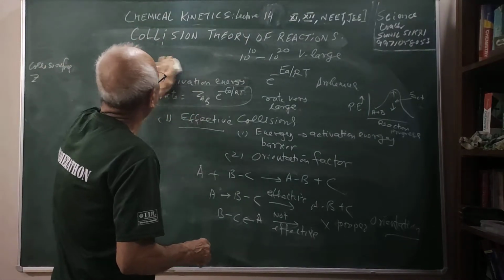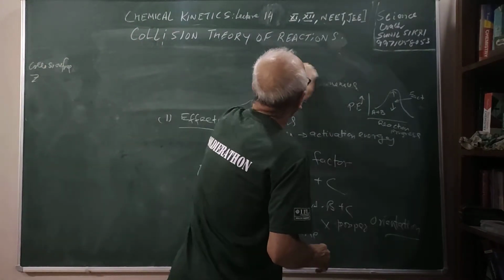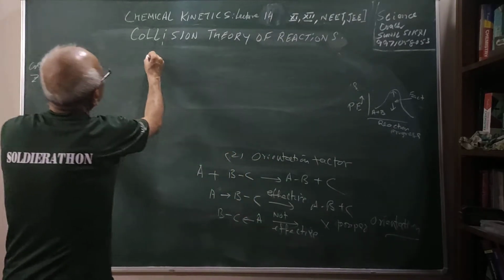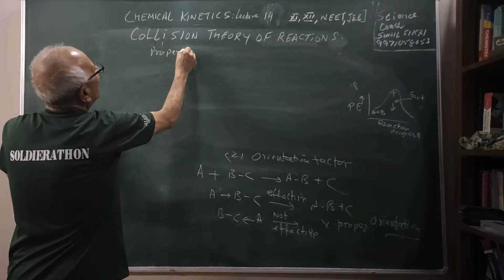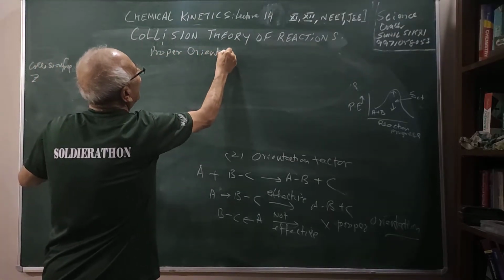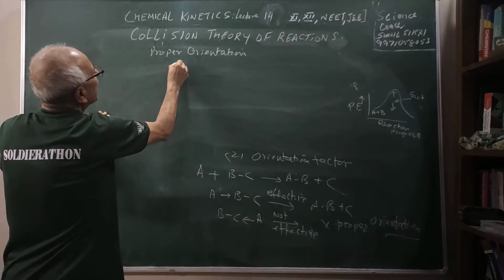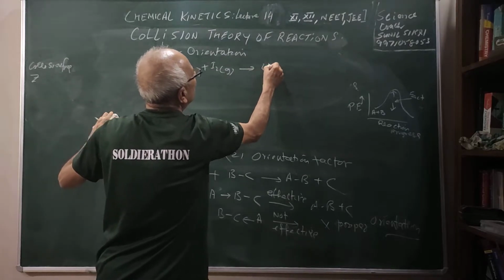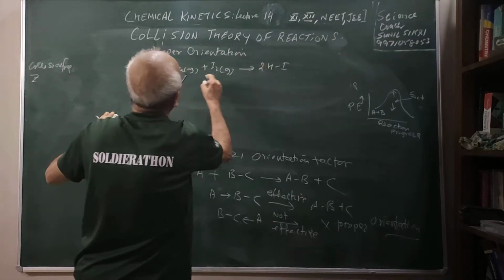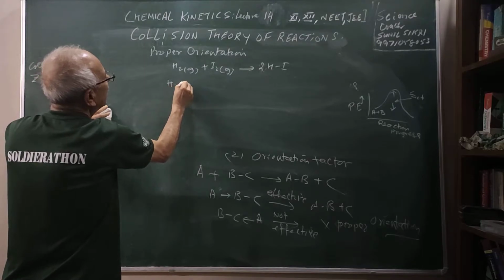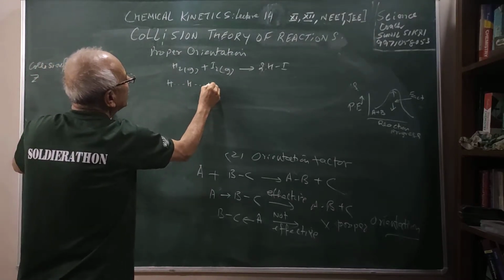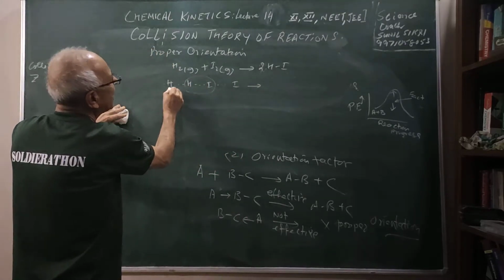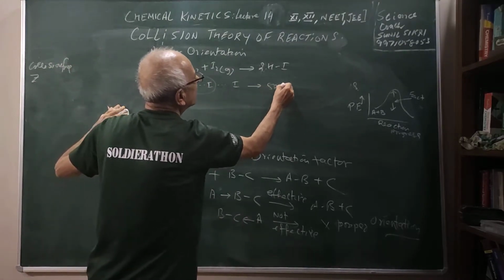I have said that not only should they collide, but they must collide with proper orientation. What is this proper orientation? If I consider H2 gas plus I2 gas, students, it forms 2HI. Here there is bond breaking and bond formation. This is bond breaking and this is bond formation. Here you can see that these two are colliding. They are far away. Only 50% effective.